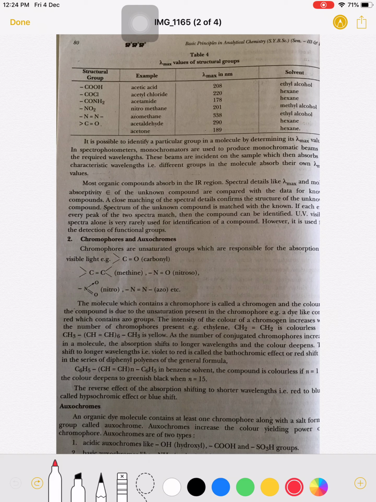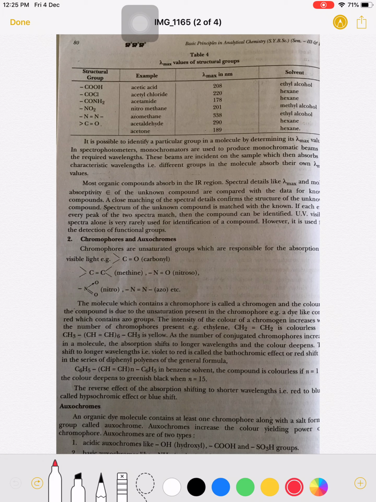In a spectrophotometer, monochromators are used to produce monochromatic beams of the required wavelength. These beams are incident on the sample, which then absorbs its characteristic wavelength. That is, different groups in the molecule absorb their own characteristic wavelengths of radiation to different extents.